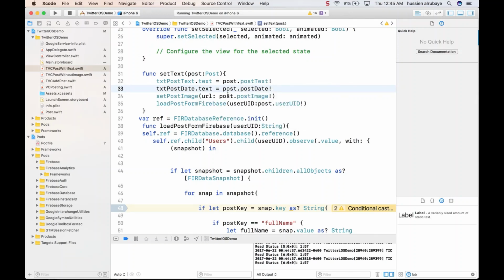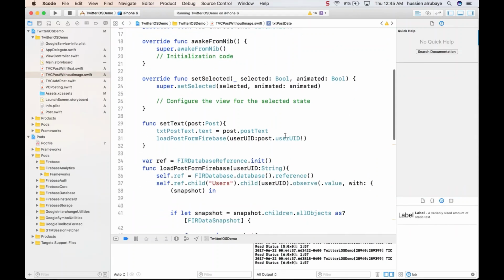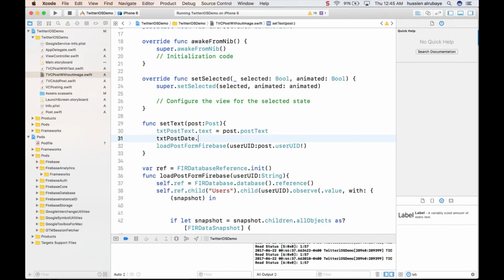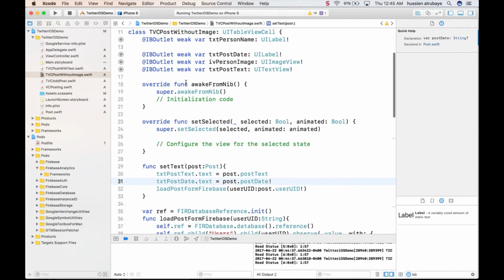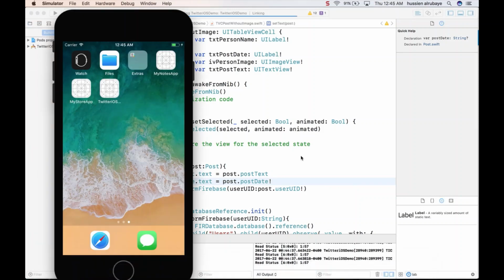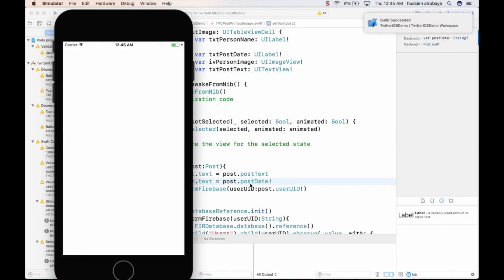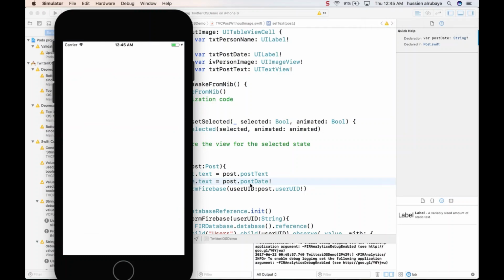Just get it. I showed just a long number. You're responsible to convert that number to the corresponding date. And also this one, same thing. You have text date, get it here. Boom, dot text equals post dot post date, which is this one. So yes, I think everything should be cool now, and we shouldn't have any problem in the design and getting the data. As I told you, I just use the long number, and you are responsible for converting it from long integer to the current date, which is just a math operation.